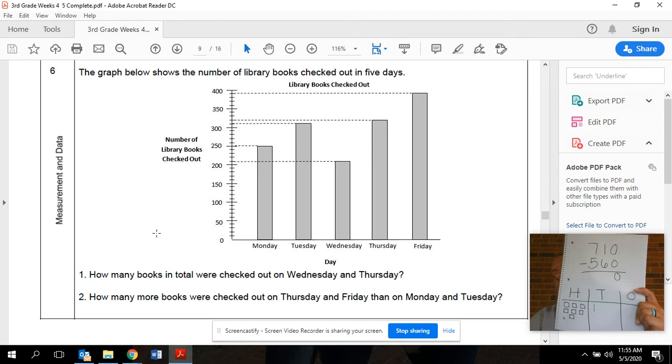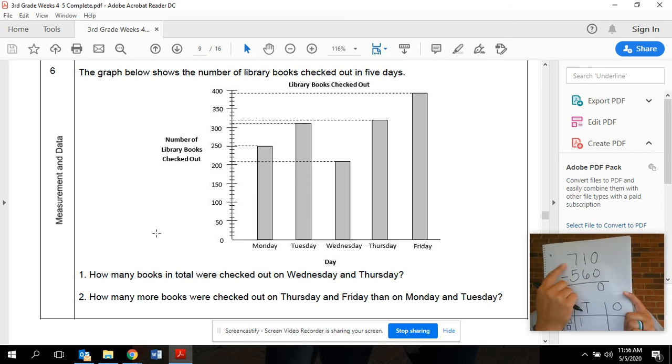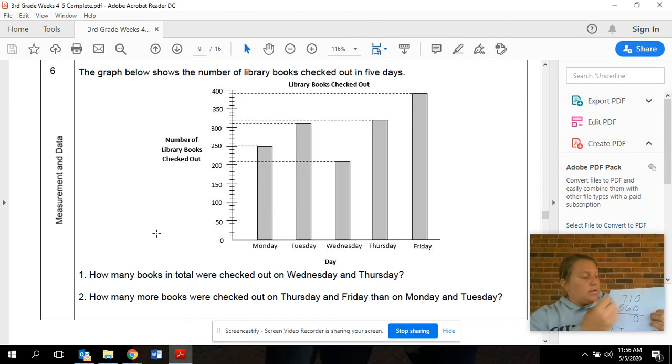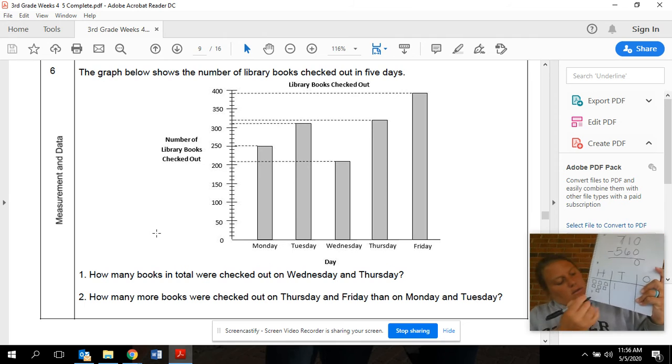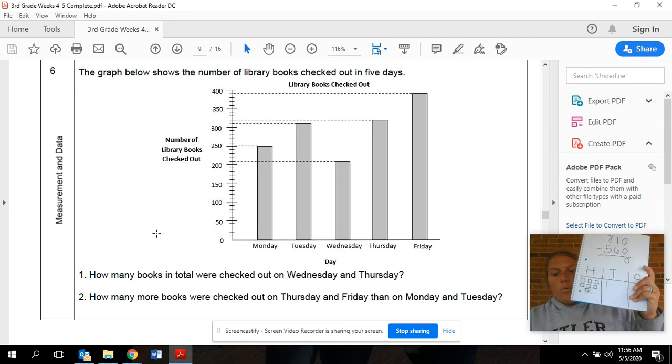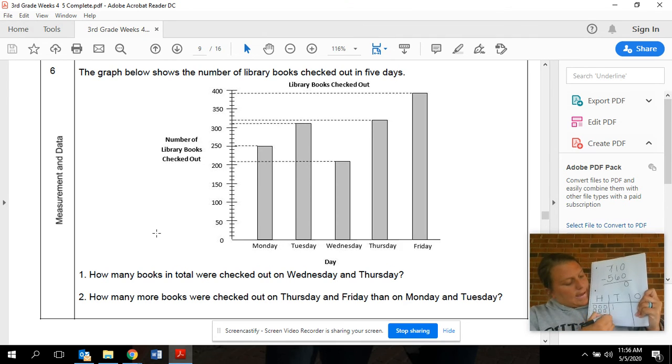Okay? So I'm going to do something that we call borrowing. I'm going to come over to my hundreds place and say, hey, neighbor, do you have a group of 10 that I can borrow? Because I don't have enough, and I need to get rid of 6 things. So this hundreds is going to say, sure, you can have some. And you're going to cross out your 7 because you're taking a group of 100 away and you're going to add it over here.